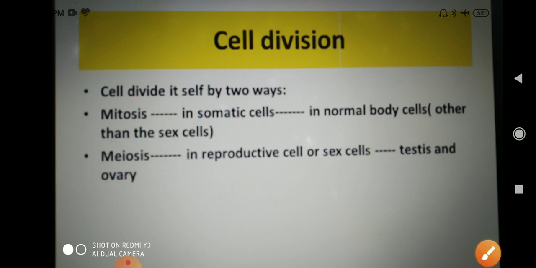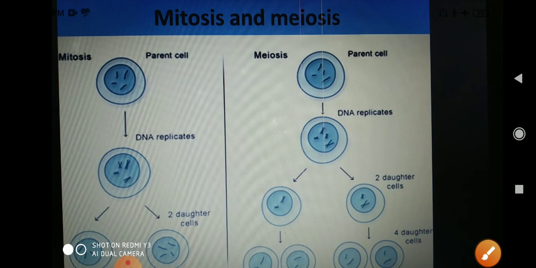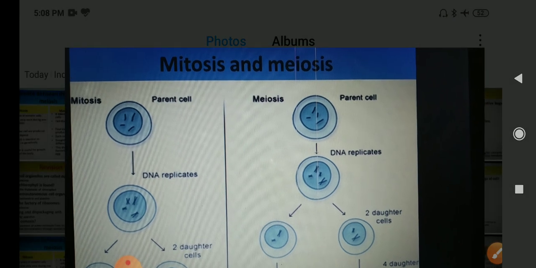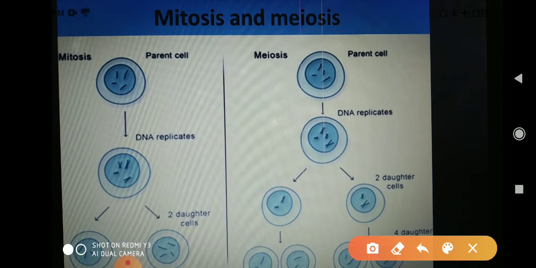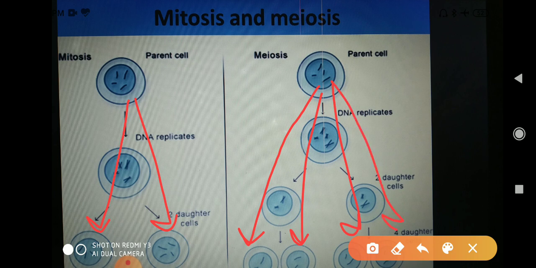Okay, then see next. I will explain these two with the help of this diagram. Now see the first, mitosis. In mitosis, the mother cell divides itself into two daughter cells. And during meiosis, the mother cell finally divides into four daughter cells. It means two daughter cells are formed here, and four are formed here.